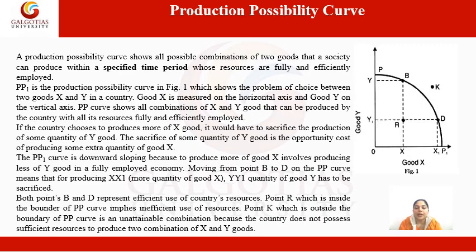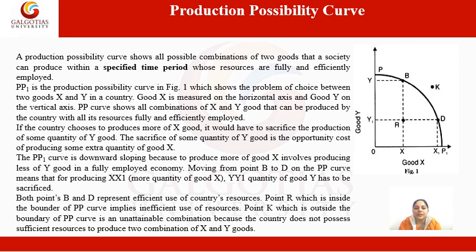In this slide, we are going to discuss the problem of choice with the help of the production possibility curve. I have given a figure here. Here PP is the production possibility curve. A production possibility curve shows all possible combinations of two goods that a society can produce within a specified period of time when its resources are fully or efficiently employed.